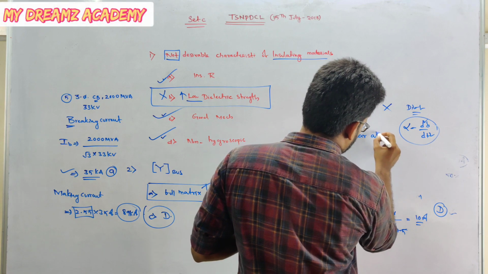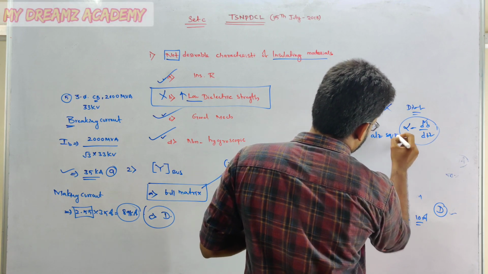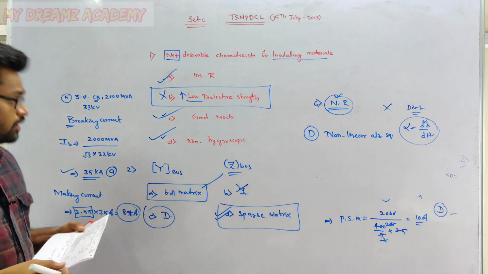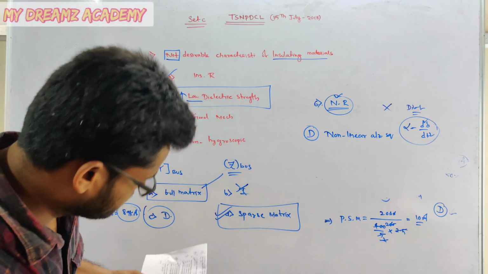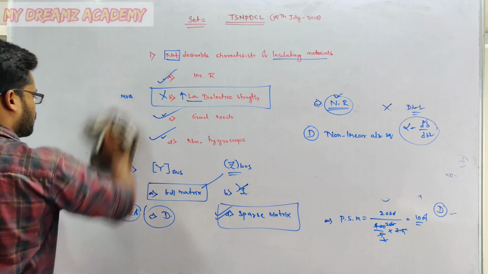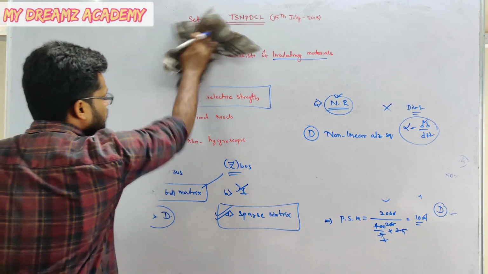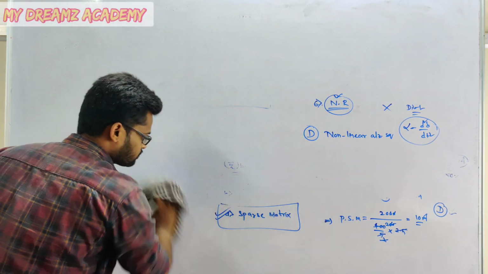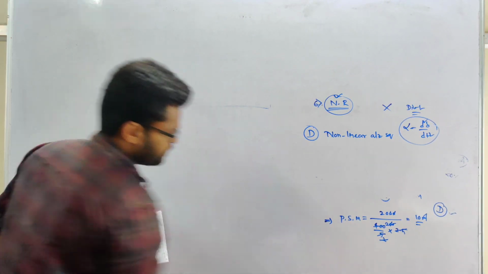So option D is correct. Now go for the seventh question. Now go for the next question. The objectives of a load frequency control. We know we have a load frequency control topic in our syllabus.